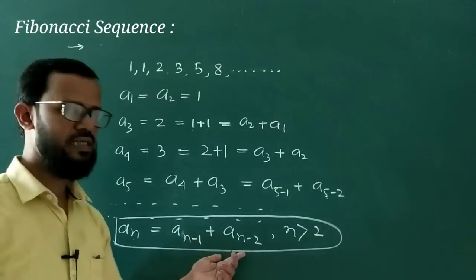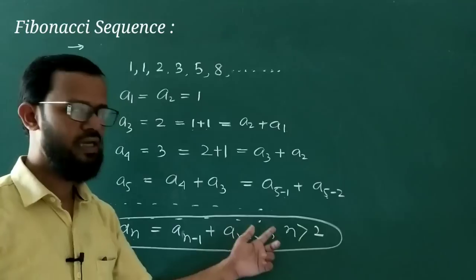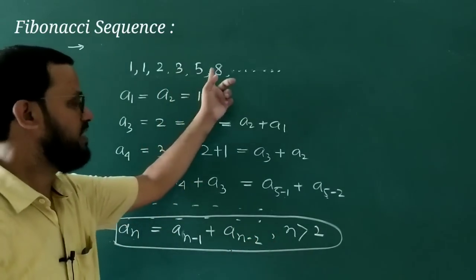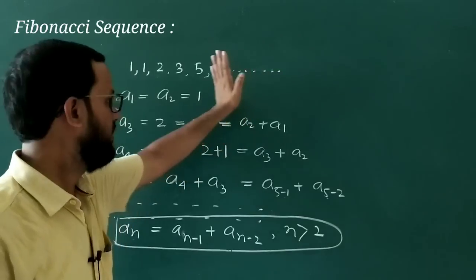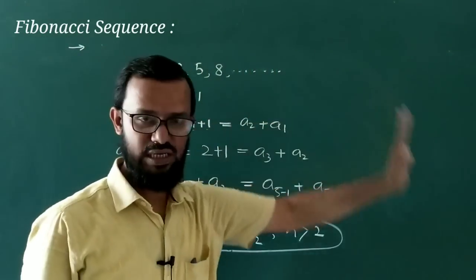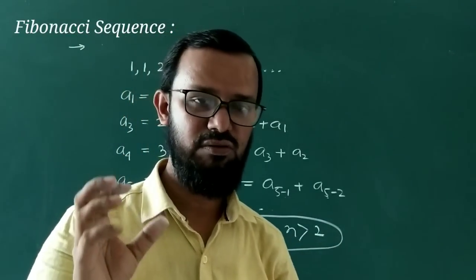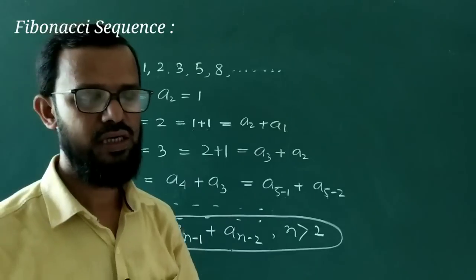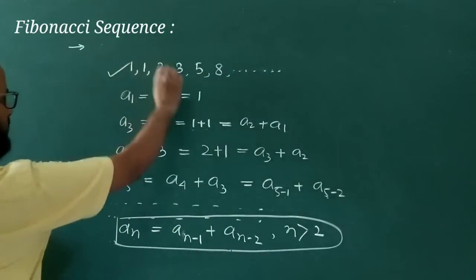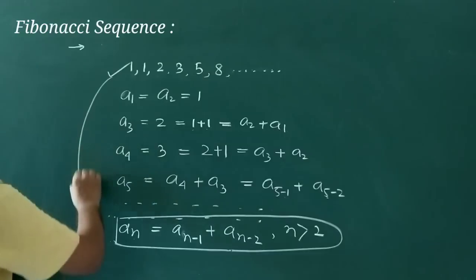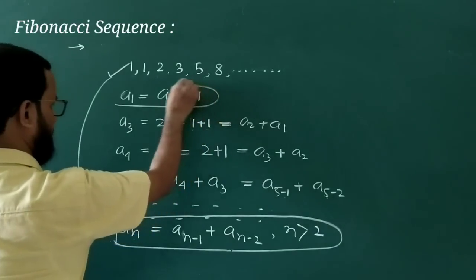And this particular recurrence relation is a relation among these particular terms, and these terms up to infinity are called a sequence, and the name of this sequence is called what, Fibonacci sequence. This is called a Fibonacci sequence, and this Fibonacci sequence maintains this particular recurrence relation.